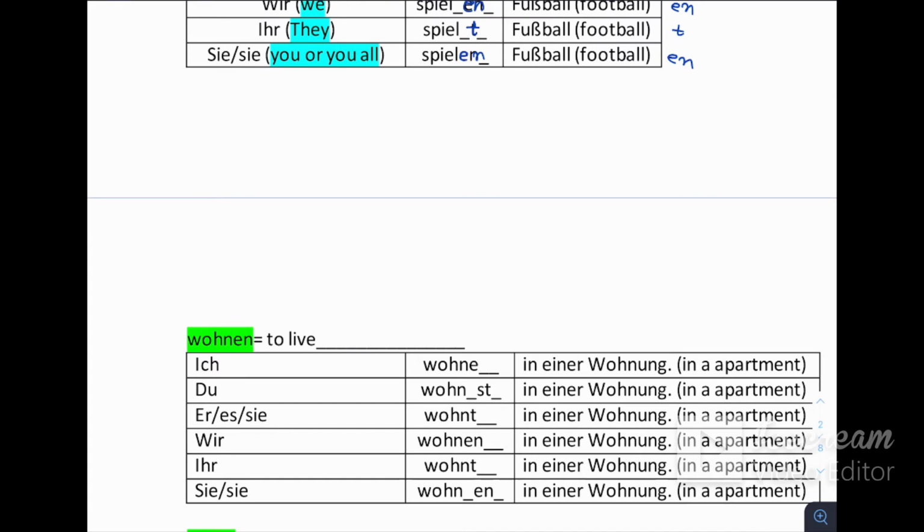Another example, wohnen. Wohnen means to live. Okay, again we are going to do the same thing. We are going to remove en and we are going to put the ending according to the subject. Ich wohne. Du wohnst. Er sie es wohnt, wir wohnen, ihr wohnt, and sie wohnen. Simple. Ich wohne in einer Wohnung, I live in an apartment. Du wohnst in einer Wohnung, you live in an apartment. Clear?